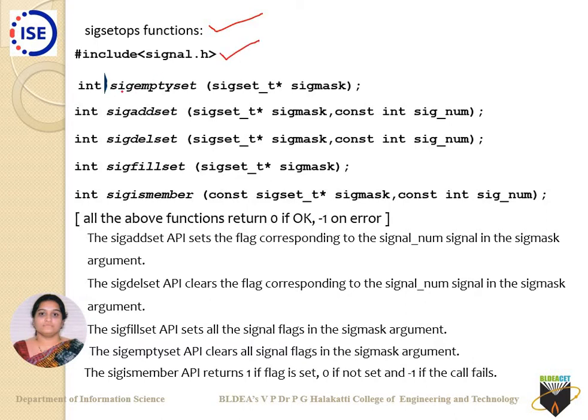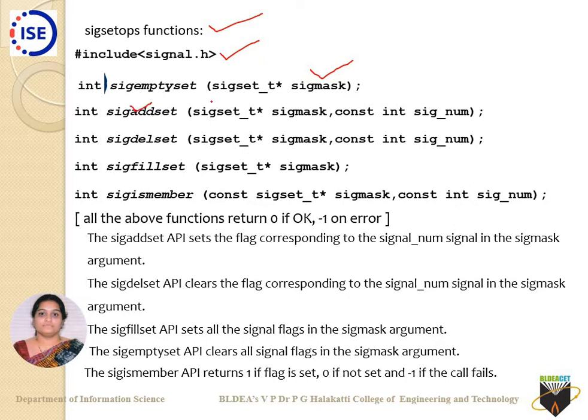The very first API is sigemptyset, and whatever you specify as the sigmask there, it will empty the respective signal mask of the calling process. That is sigemptyset.